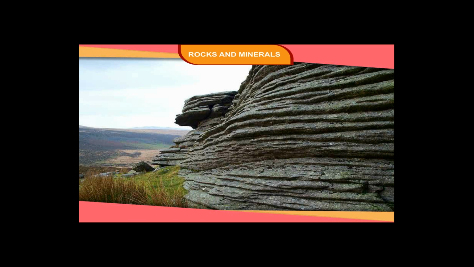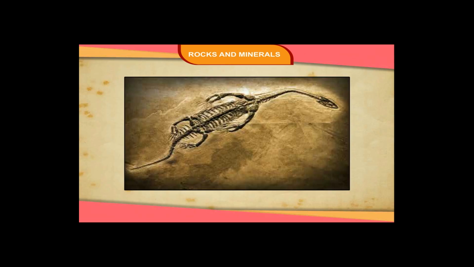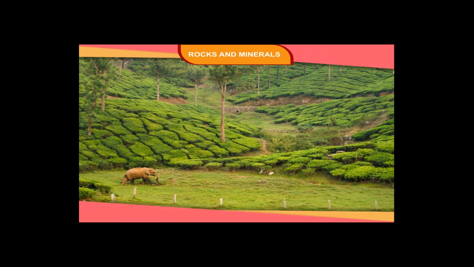The deposition of such materials occurs in layers. That is why they are called stratified or sedimentary rocks. These rocks often contain fossils of animal and plant life. They are comparatively soft. These are formed when the remains of vegetation and animals were buried and trapped within layers